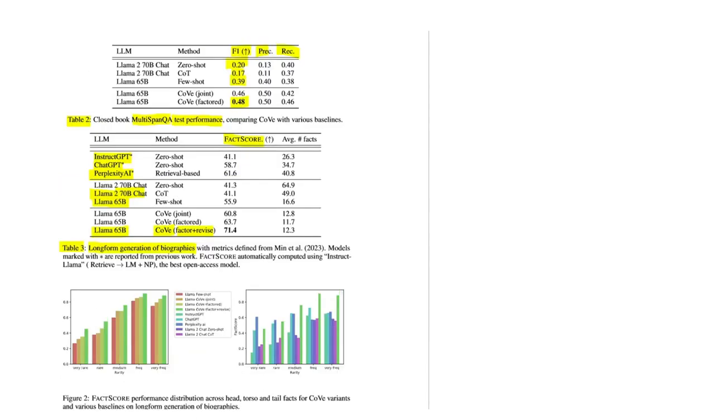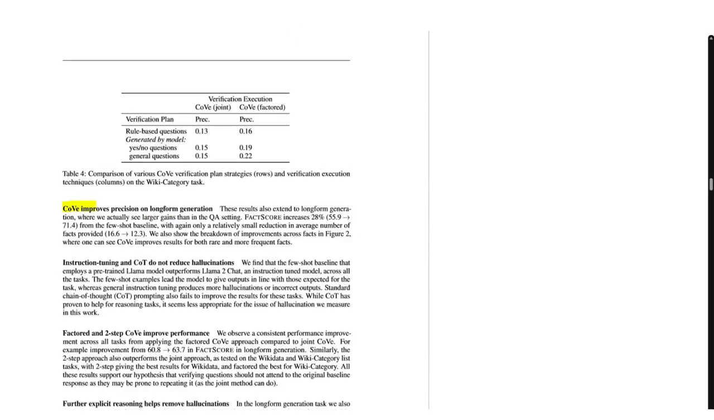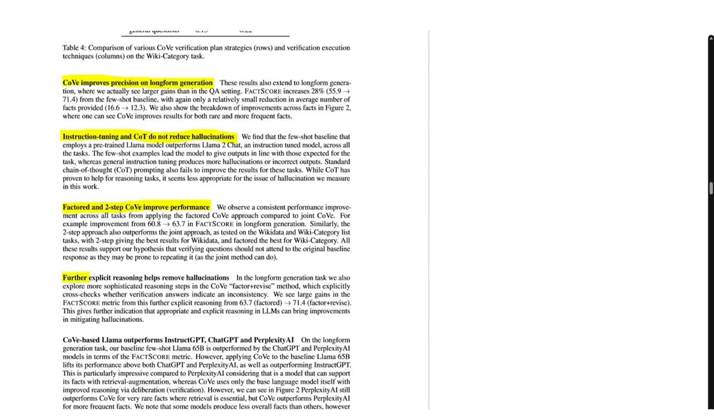And after these results, they list their findings. So COVE improves precision on all list-based answer tasks, COVE improves performance on closed book QA, and COVE improves precision on long-form generation. So basically, COVE improves the results on all the evaluated tasks. Instruction tuning and code do not reduce hallucinations. Okay. Factor and two-step COVE improve performance. Okay. Further explicit reasoning helps remove hallucinations.